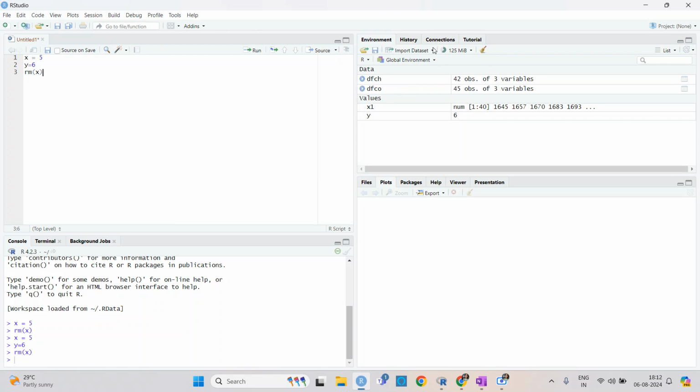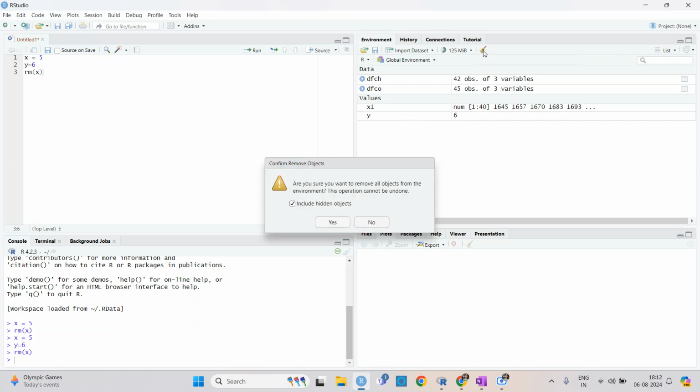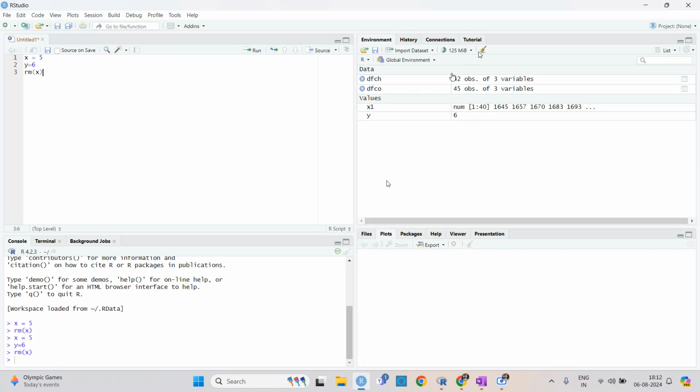Now the next thing is the second window. The environment is basically the global environment. What you have is the variables you are taking. I have two data sets here, DFCH and DFCO. These are just two data sets, and then X1 is an array, and Y is one variable. Now to clear this, you need to use this. It is already written here that if you click on it, it will clear objects from the workspace. So it will just clear all the objects.